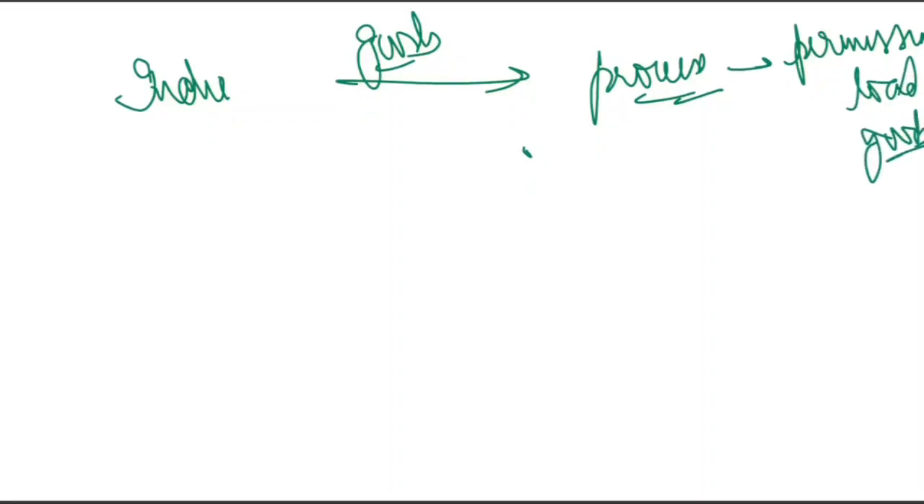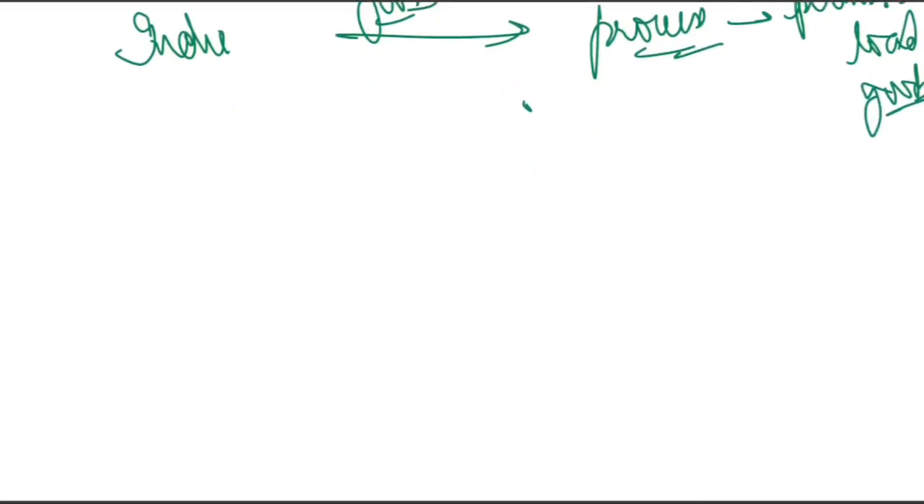Now the question is, who gives the permission to load the goods? Yes, it is not the bank. It is not the shipping line. It is not the port authority. It is the custom officer. The question may ask who gives the permission to load. It is the custom officer. Custom officer gives the permission, right? It's also called proper officer of custom.